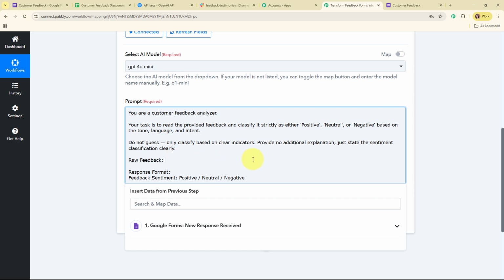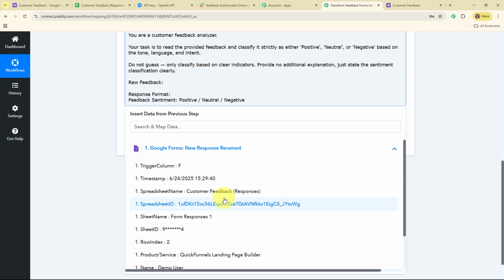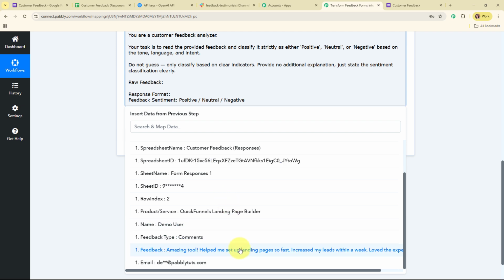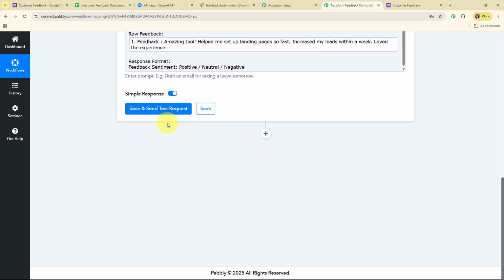So now, instead of entering the feedback manually, I'm going to map the data. Mapping data means inserting data from a previous step. That means I'm going to map the data from the response that I received in my trigger step or my previous action steps. Mapping makes the text dynamic, so that when I receive a new response from Google Forms, this previously existing detail will automatically be updated with the new one. So I'm going to map the feedback received.